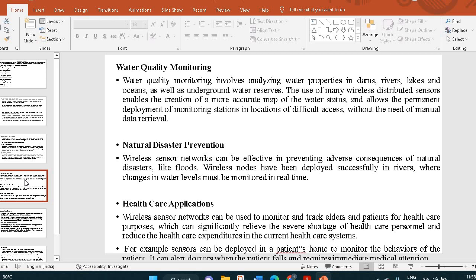Natural disaster prevention. Wireless sensor networks can be effective in preventing adverse consequences of natural disasters like floods. Wireless nodes have been deployed successfully in rivers where changes in water levels must be monitored in real time.